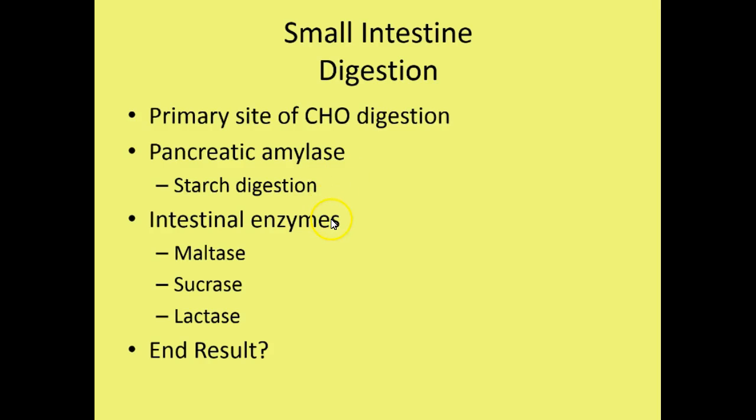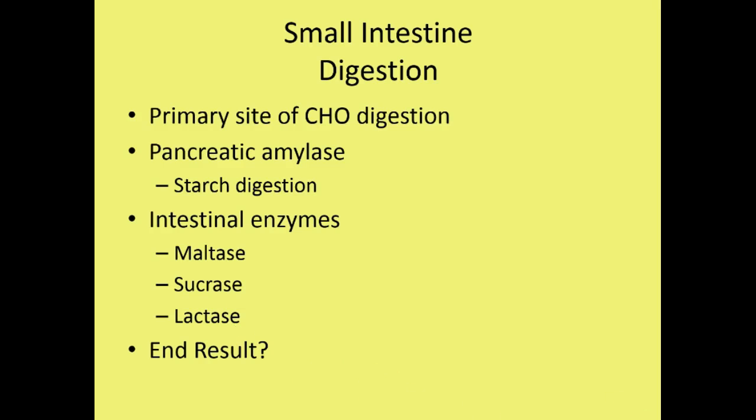And then the intestinal enzymes, or enzymes that are present on the outside of the intestinal cells within the villi and microvilli, are actually going to digest the disaccharides. So maltase will break down maltose into single glucose molecules. Sucrase is specific to only sucrose, and sucrase will break down sucrose into individual glucose and fructose units. And then lastly, lactase is specific to lactose and will break down lactose into glucose and galactose units.